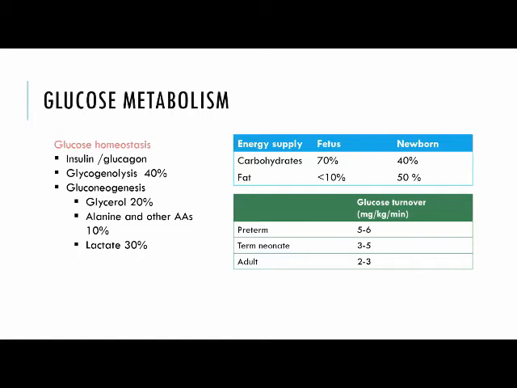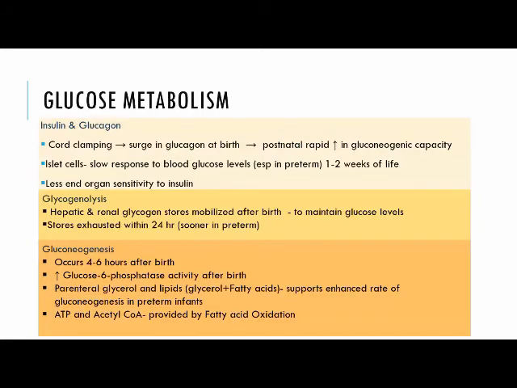Glucose homeostasis is maintained by insulin and glucagon levels, and two main mechanisms: glycogenolysis, the breakdown of glycogen to yield glucose, which contributes to 40% of glucose turnover, and gluconeogenesis, which uses substrates like glycerol, alanine, amino acids and lactate to produce glucose. The glucose turnover in a preterm is high, about 5 to 6 mg per kg per minute. In a term neonate, about 3 to 5, whereas in an adult it is only about 2 to 3.